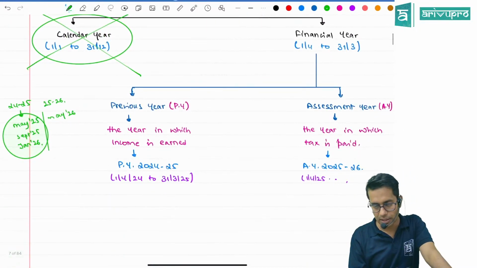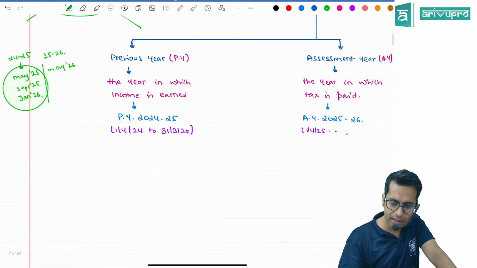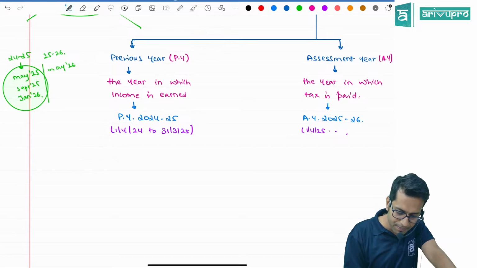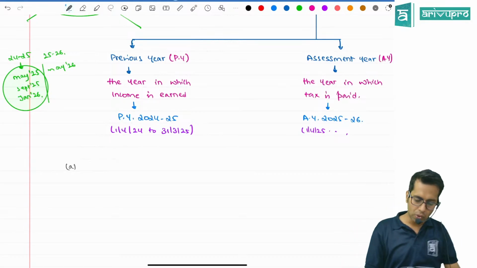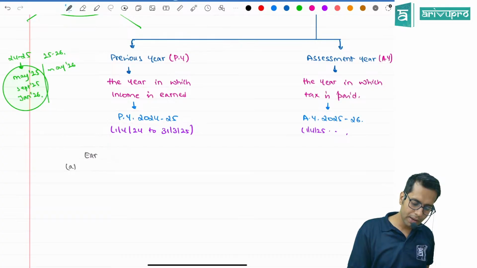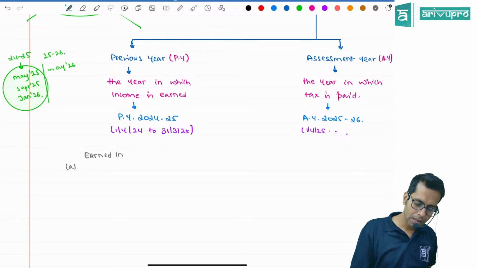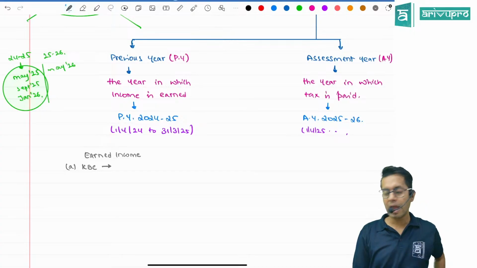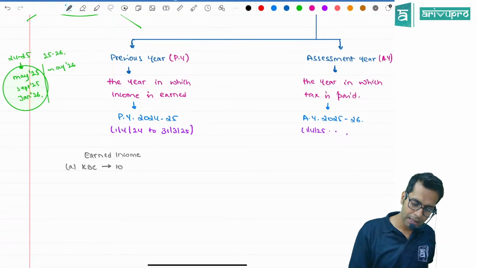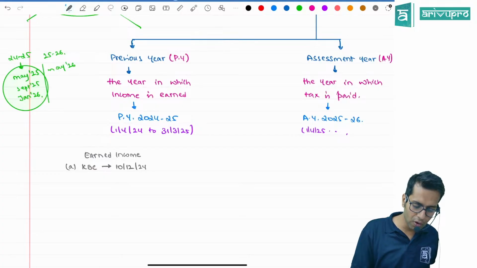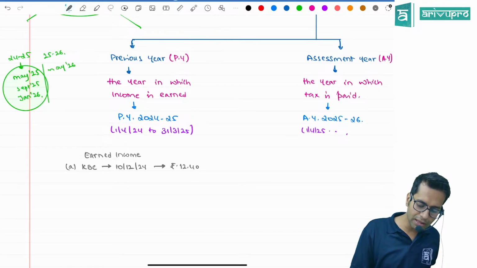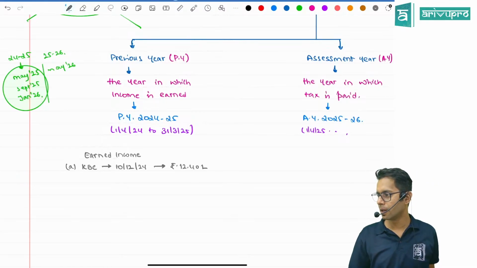Previous year is the year in which income is earned. Assessment year is the year in which tax is paid. You know what? I went to KBC. You know what is KBC? Kaun Banega Karodpati. I went to KBC on 10th of December 2024. When I went over there, I earned rupees 12,40,000.